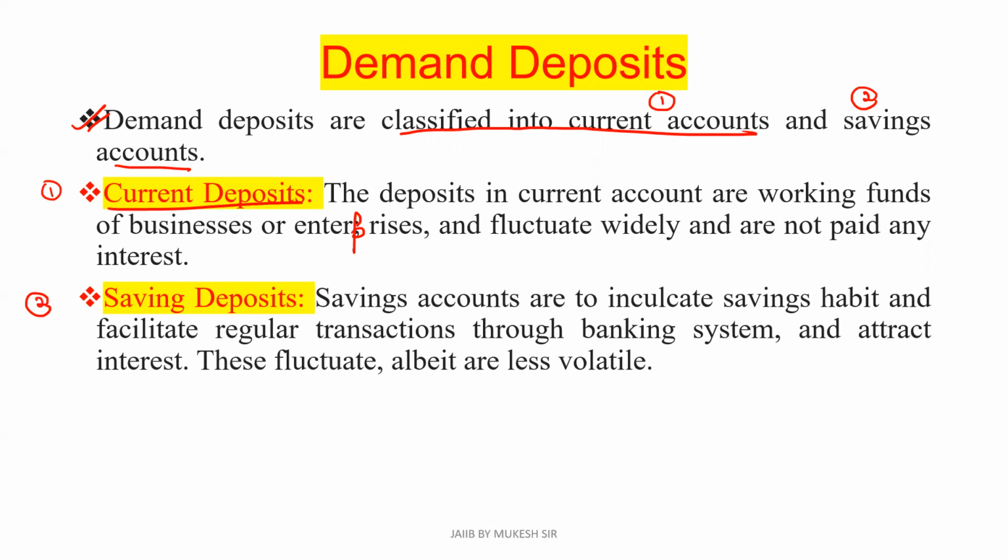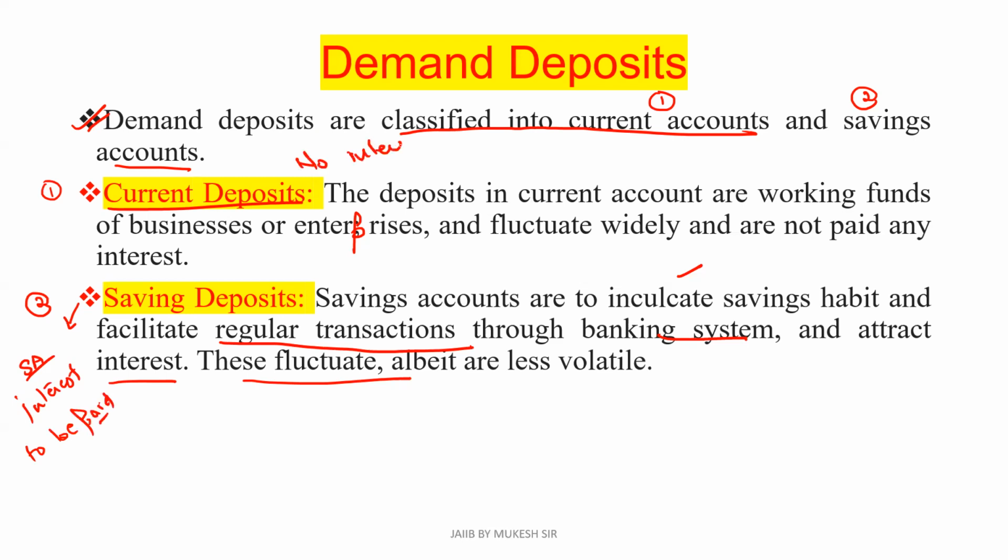On the other side, saving deposits are to inculcate saving habit and facilitate regular transactions through the banking system and attract interest. These fluctuate, but not by much, or we can say they are less volatile. Just remember that in the saving account, interest is to be paid, and in the current account, no interest is to be paid. This is the important point which we have to remember.